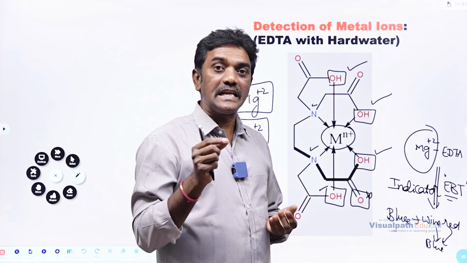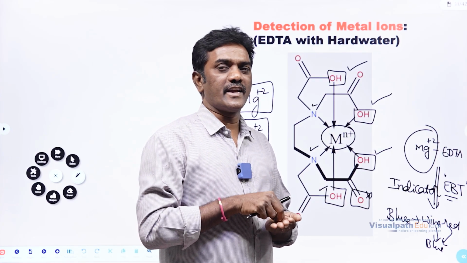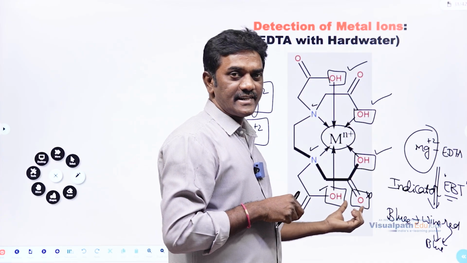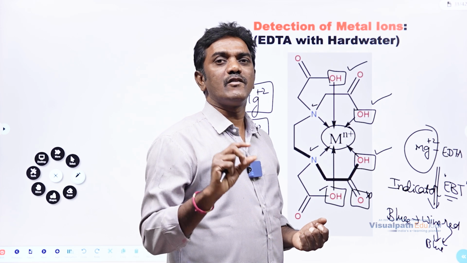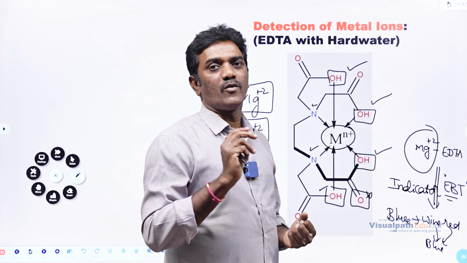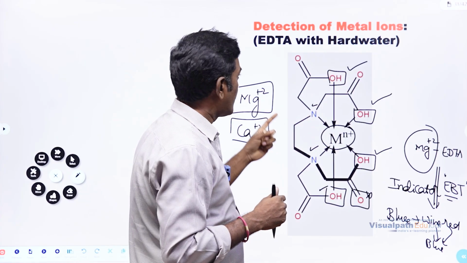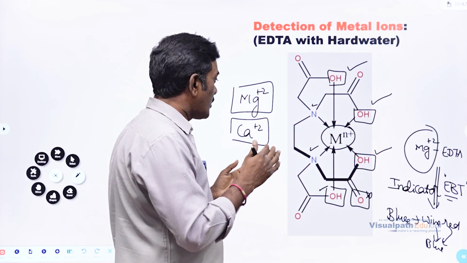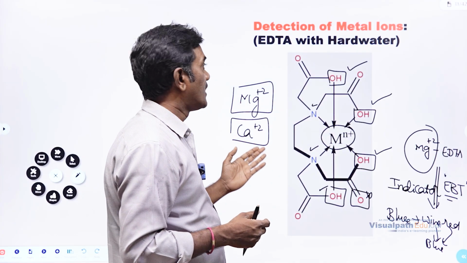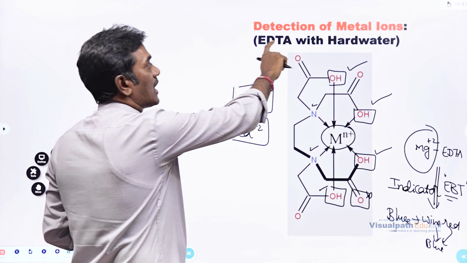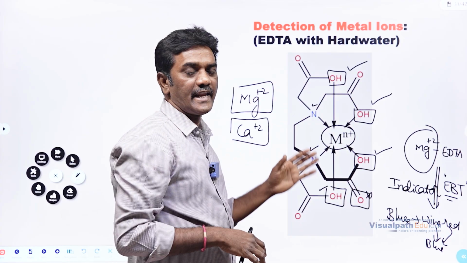Qualitative analysis will give us an indication that there are some ions present in the water. So to find out the ions present in the water, we can add EDTA and that forms a complex. If you are adding an indicator, we will be able to see that ions are there in the water. In that way, the presence of metal ions also we can find out. And what type of complexing agent do we have to add? We have to add one which can form a complex with magnesium ions or calcium ions in the water. In this way, EDTA is going to help us to find out the hardness, which we are going to discuss in the quantitative analysis. This is qualitative only.